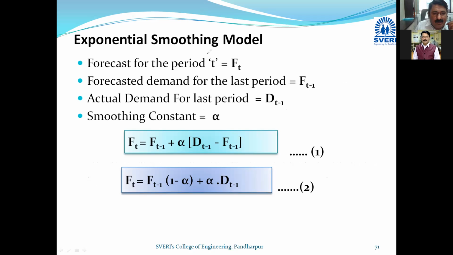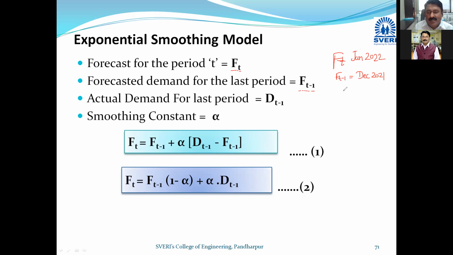So the exponential smoothing model forecast for the period is denoted by EFT. EFT is nothing but the forecast for the period. Forecasted demand for the last period, FT minus 1. Okay, now I want to calculate this EFT. Let us say, just for your understanding purpose, EFT for January 2022. Forecasted demand for the last period, FT minus 1, will in my case be for December 2021.